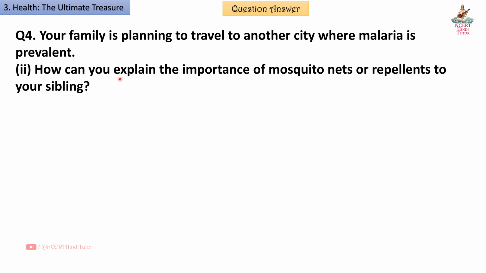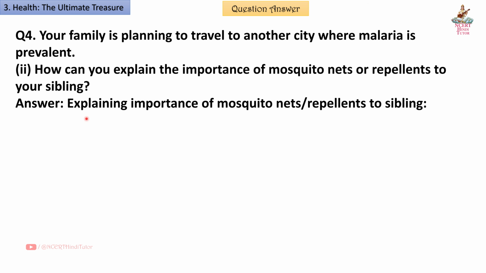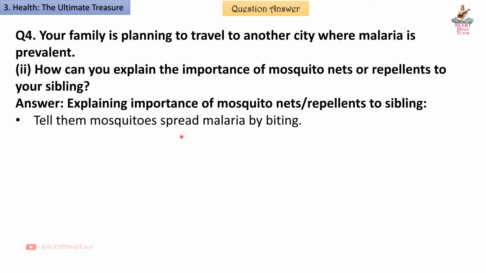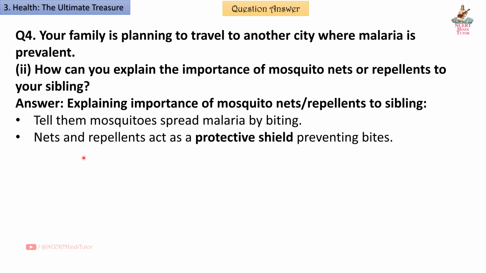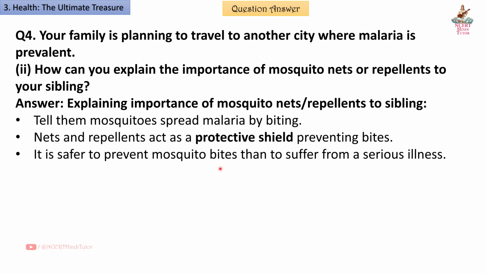Second, how can you explain the importance of mosquito nets or repellents to your sibling? Answer. Explaining the importance of mosquito nets and repellents to a sibling. Tell them mosquitoes spread malaria by biting. Nets and repellents act as a protective shield, preventing bites. It is safer to prevent mosquito bites than to suffer from a serious illness.